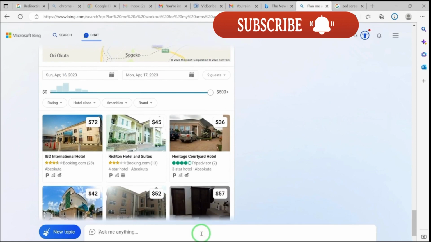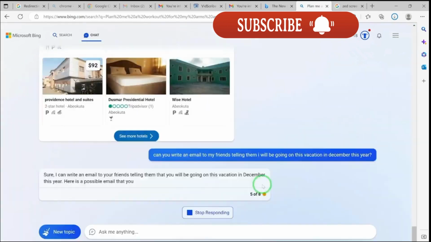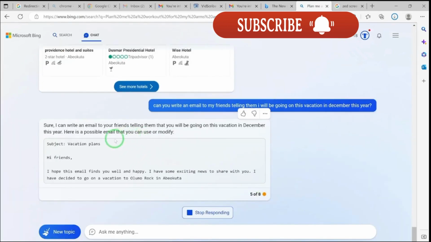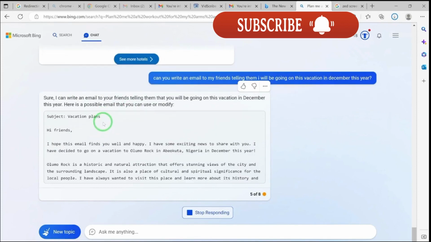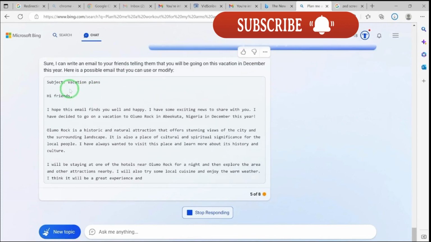Okay, so let's say, can you write an email to my friends telling them I will be going on this vacation in December this year. All right, so let's see. You write an email. Yes, sure, I can write you an email. So you can see it has given them even the vacation plan, the subject.